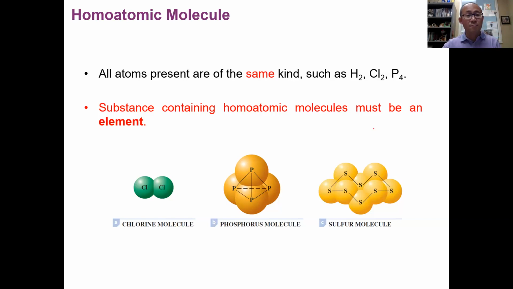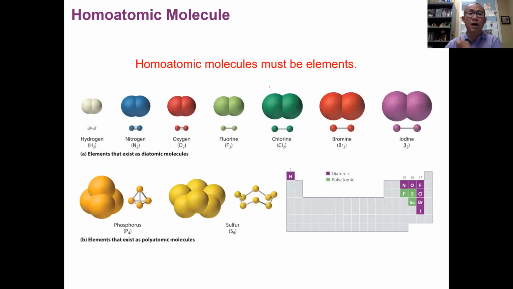So homoatomic molecules, with one type of atom present in the molecule, must be elements. You can see this picture shows all these diatomic, tetraatomic, or polyatomic elements. These are all molecules.